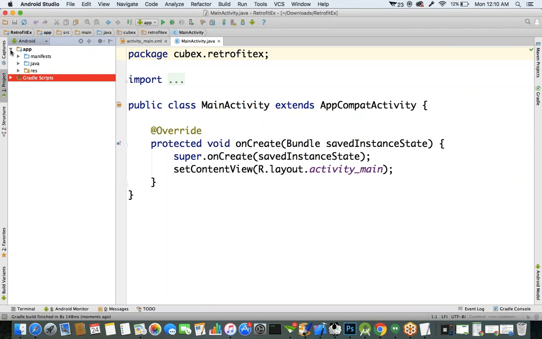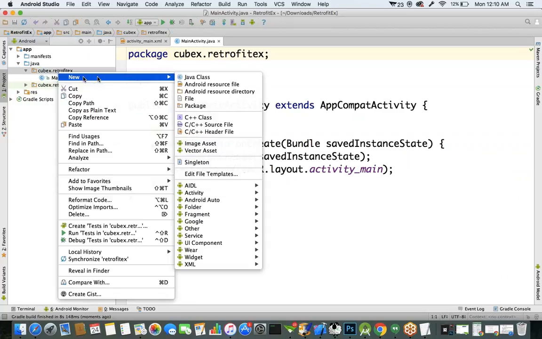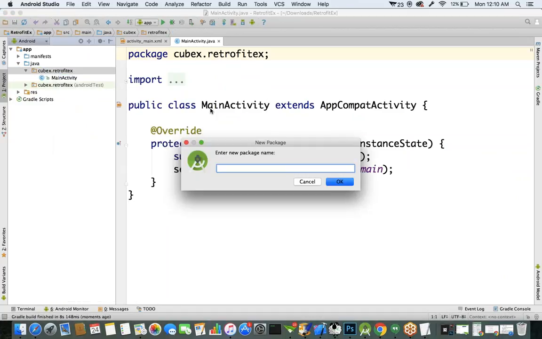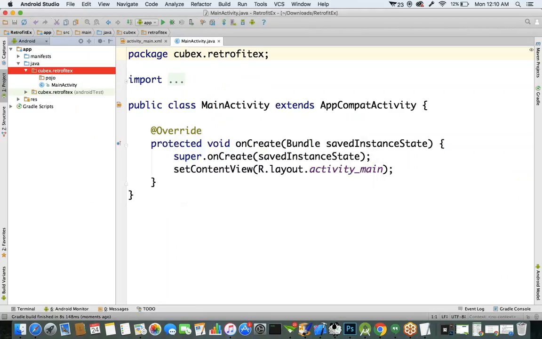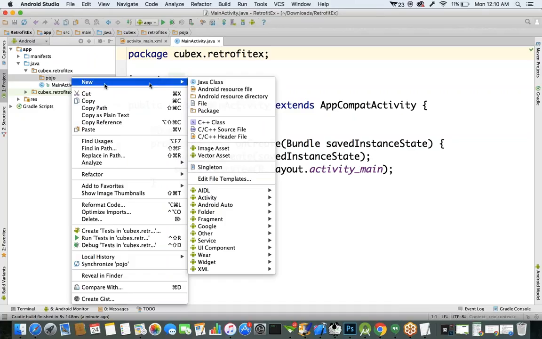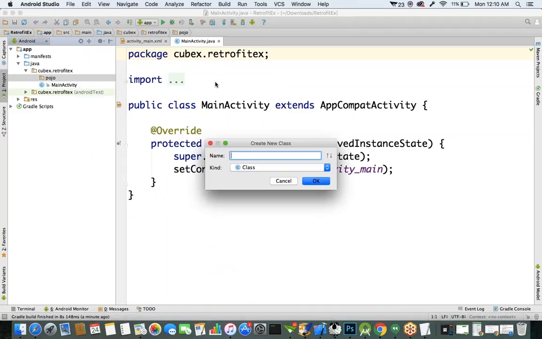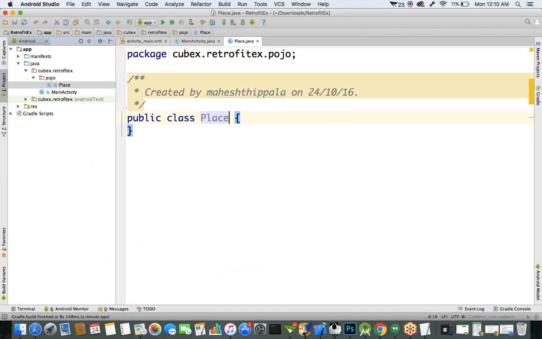Let's create a class here. Under app Java, let's create a new package for this. I specified the package name as Pojo. Meaning inside this retrofit package, the Pojo package is there, right? We'll create a class in this Pojo package. Let's create a new Java class. The class name is Place.